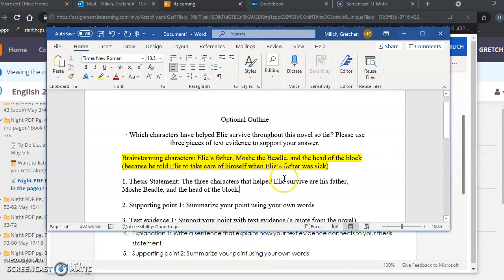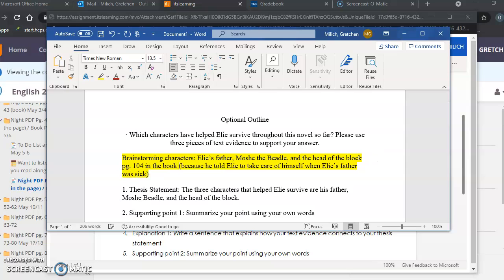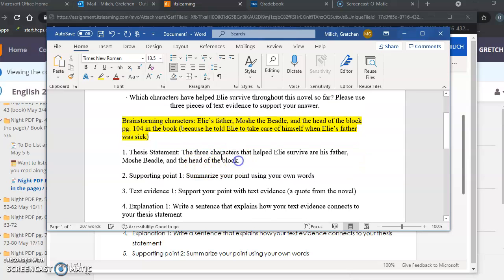And that's going to be my answer. I have my 3 characters. Now there are definitely more than 3 characters. I can think of some other ones. The boy that played his violin when they first got back to another camp, I could definitely count him. But since I have 3, I can move on. So I have those 3, and I have my thesis statement. And let me not forget where I found this guy, the head of the block, on page 104 in the book.